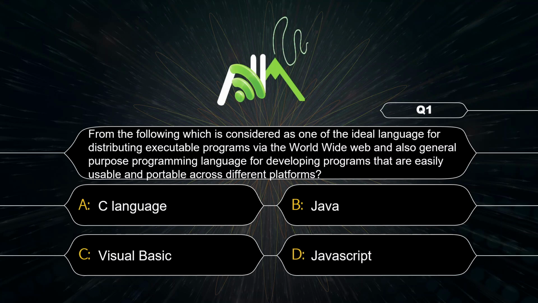So here is our very first question. From the following, which is considered one of the ideal languages for distributing executable programs via the WWW, that is World Wide Web? Or the question can be like this: it is a general purpose programming language for developing programs that are easily usable and portable across different platforms. So the correct answer is Java.